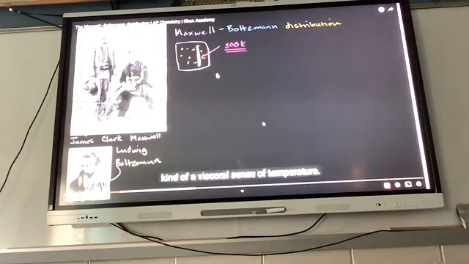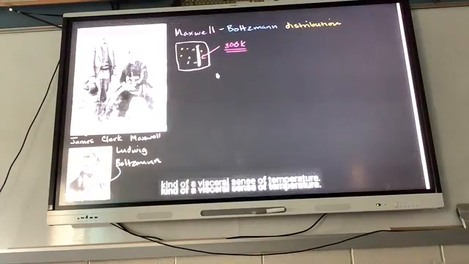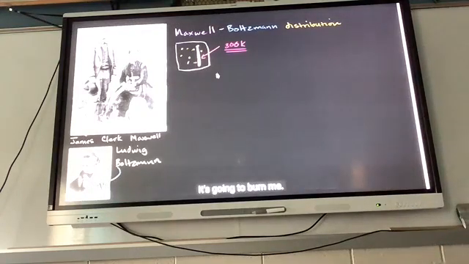We have a kind of visceral sense of temperature. Hey, I don't want to touch something that's hot. It's going to burn me. Or that cold thing, it's going to make me shiver. And that's how our brain processes this thing called temperature. But what's actually going on at a molecular scale?